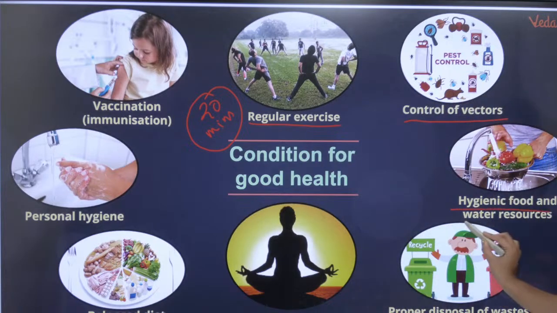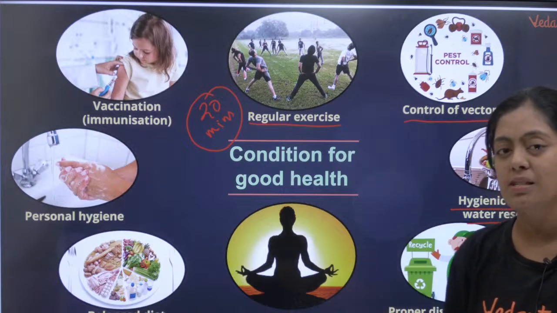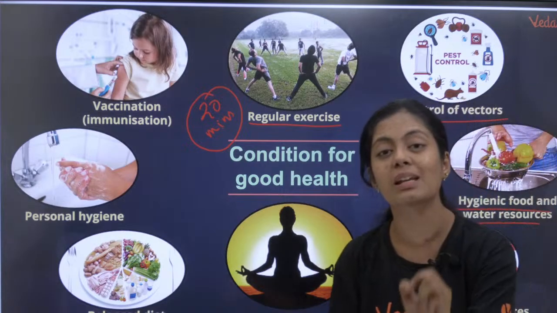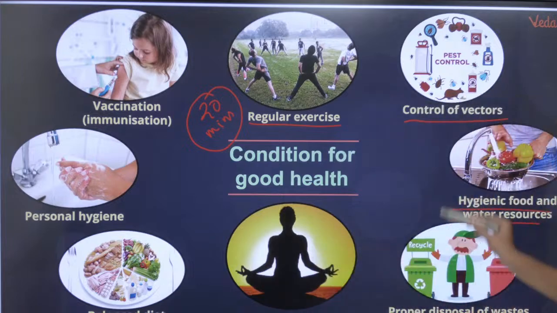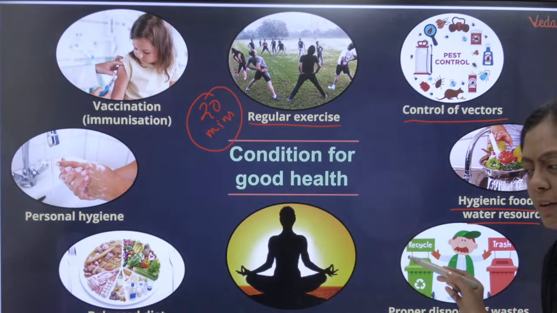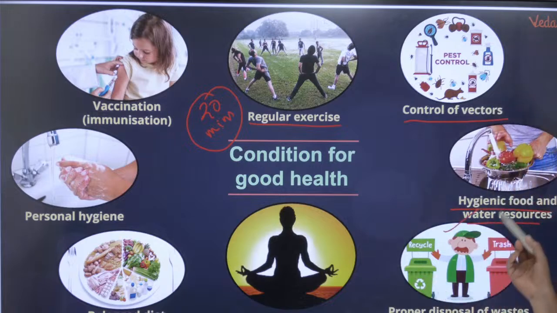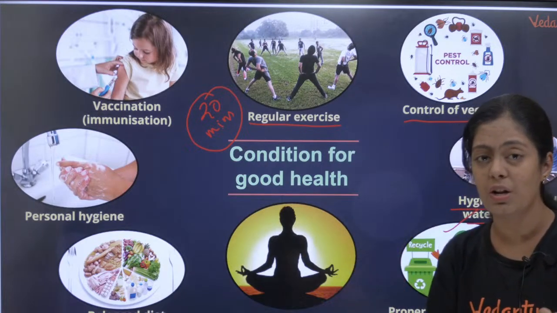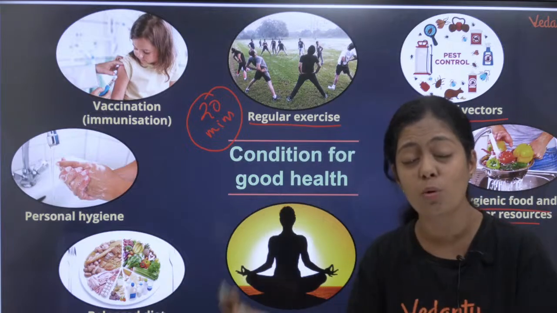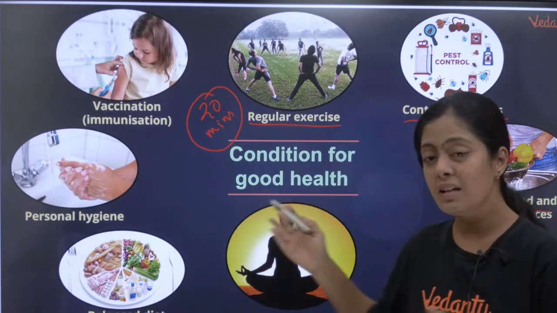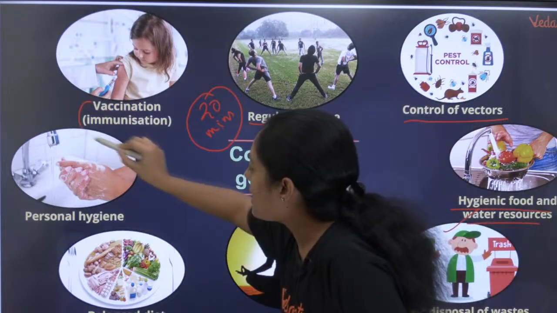Third thing is hygienic food and water resources. 80% of the diseases, பசங்களா, are spread through contaminated water and food. Can you name some diseases which are spread through contaminated water and food? Anyone? Then proper disposal of waste. நம்ம waste வந்து ஒழுங்கா dispose பண்ணணும். யோகா, நம்ம இந்தியால கண்டுபிடிச்ச ஒரு விஷயம் இப்போ உலகம் முழுவதுமே கடைபிடிக்கிறாங்க. That is yoga. Then balanced diet, personal hygiene. This is very, very important.